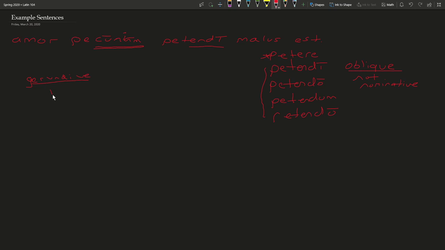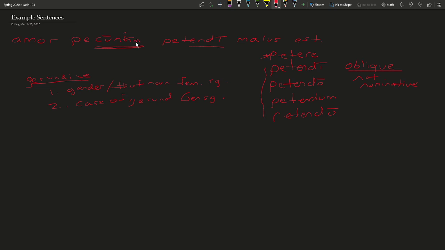So the case of the gerund is genitive singular, and the gender and number is feminine and singular.